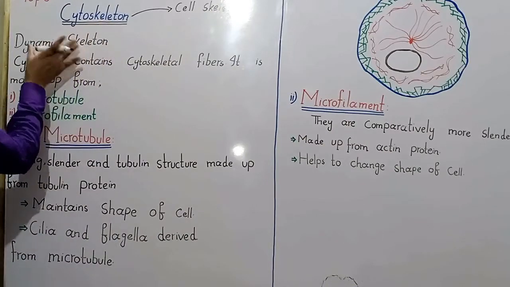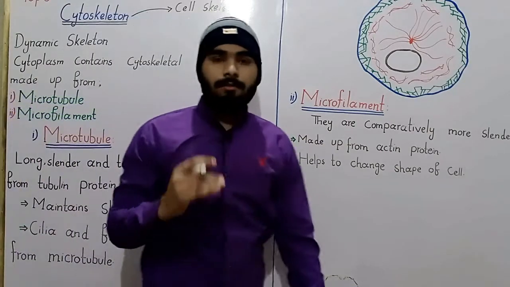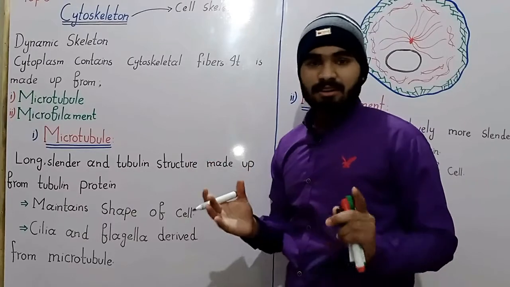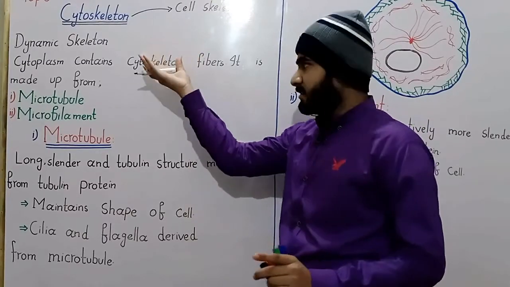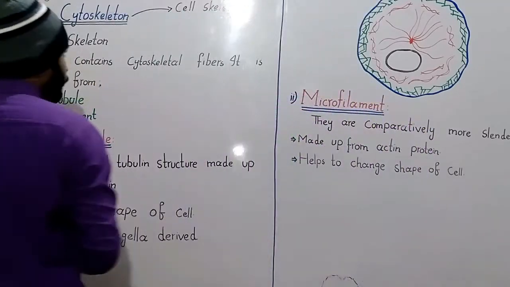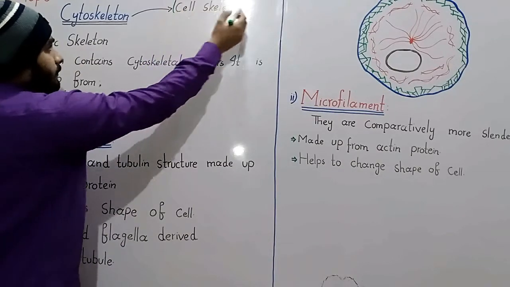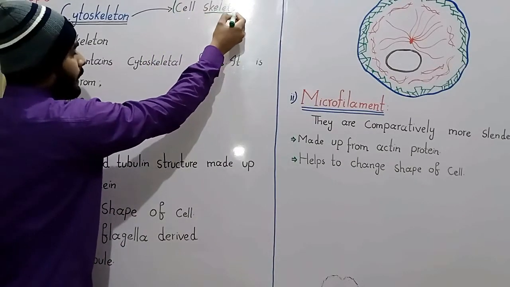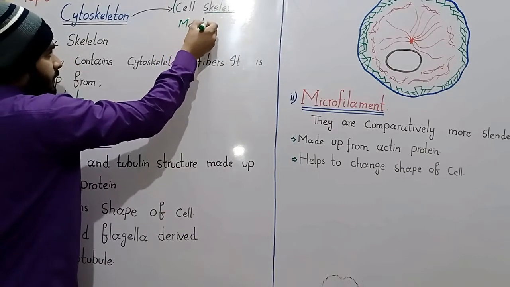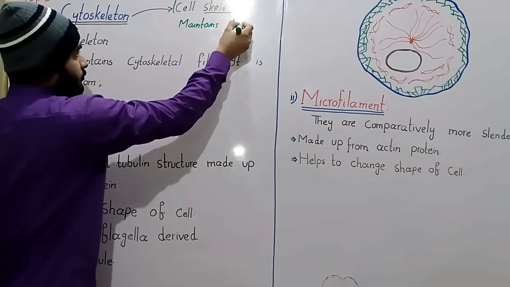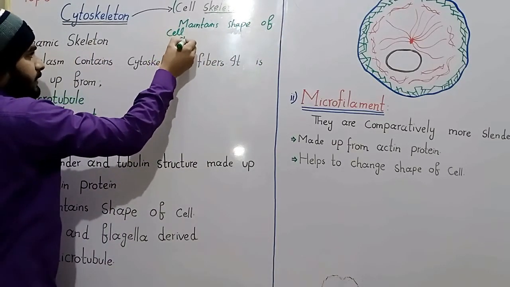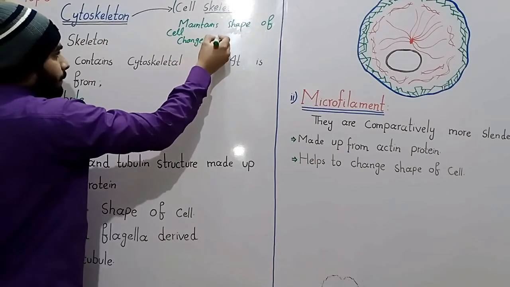Why is the cytoskeleton called the dynamic skeleton? The human skeleton is not a dynamic skeleton, it is an endoskeleton. Why is the human skeleton not dynamic while the cell skeleton or cytoskeleton is a dynamic skeleton? The main reason is that the cell skeleton can quickly change its shape. The skeleton of the cell helps to maintain the shape of the cell, and it also helps to change the shape of cells.